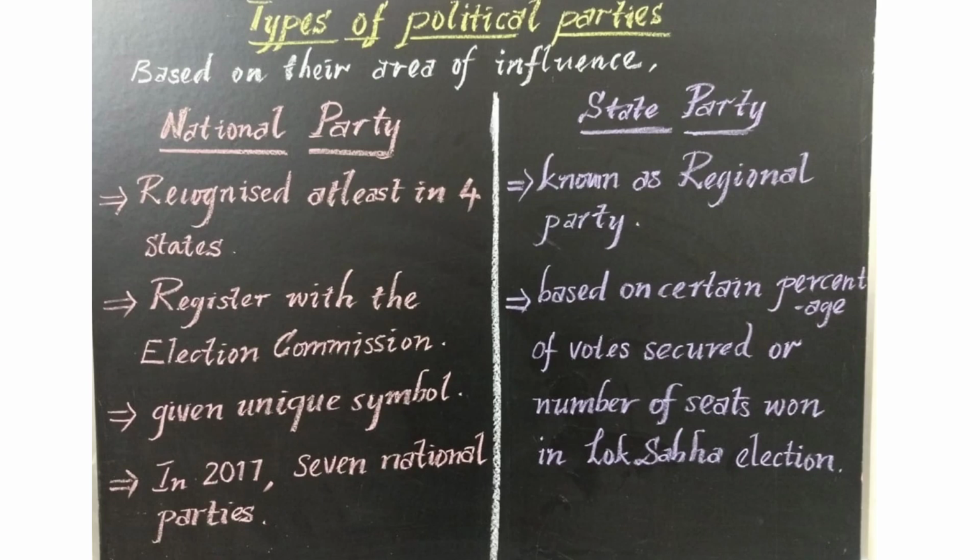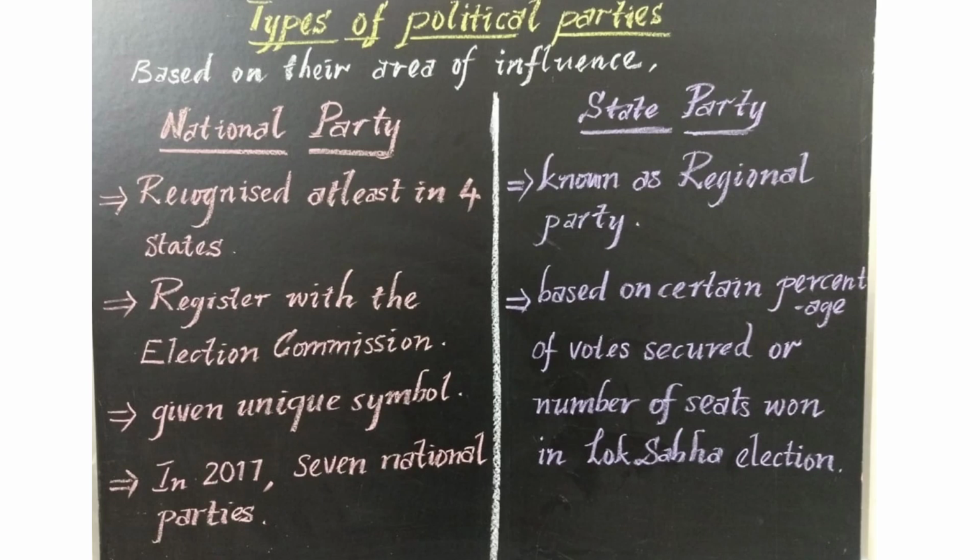So how can a party be accepted as a national party? A party which is recognized as a state party in at least 4 states. Then only can it be accepted as a national party, and it has to be registered with the Election Commission, which treats all the parties equally, and a unique symbol is given to each and every party. In 2017, how many national parties are there in India? For example, Congress and BJP are considered to be very big national political parties in India. Next, what is a state party?